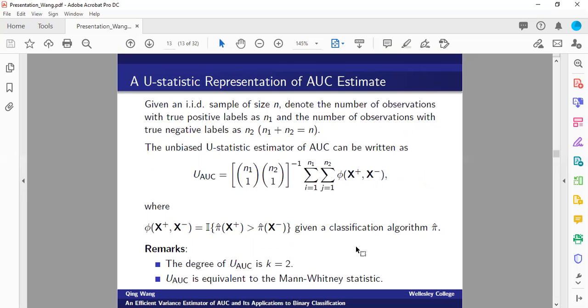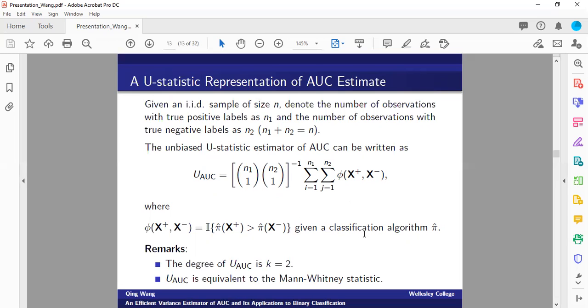Given an IID sample of size n, we denote the number of observations with true positive labels as n1 and the number of observations with true negative labels as n2. Then, because of the expression of the AUC in terms of a probability, or say a statistical functional of degree 2, we can construct an unbiased estimator for AUC in the form of the following U-statistic.